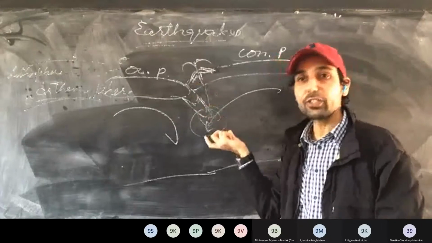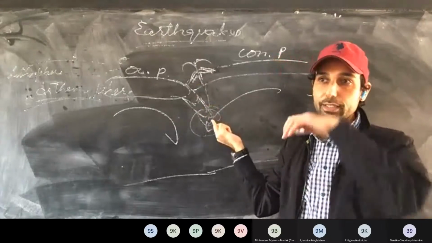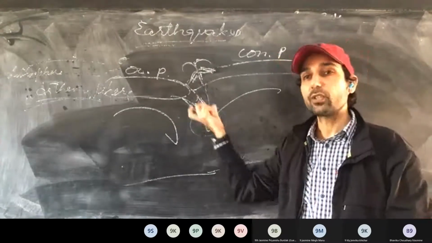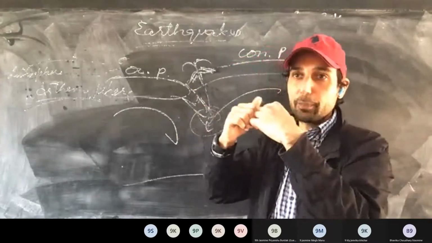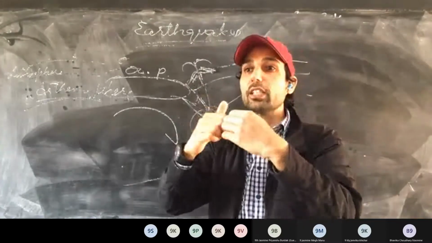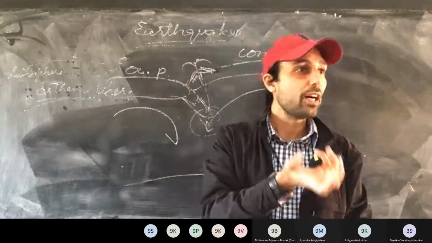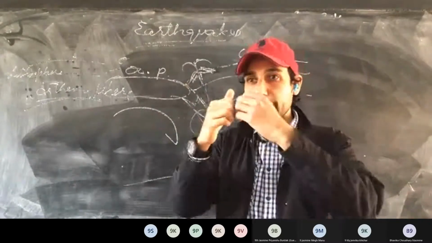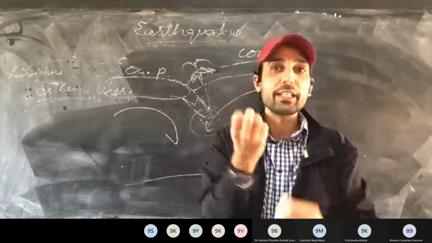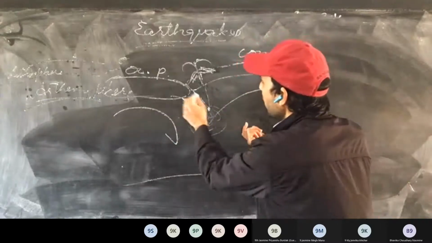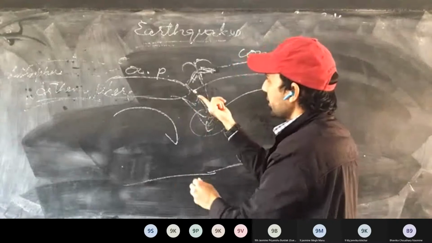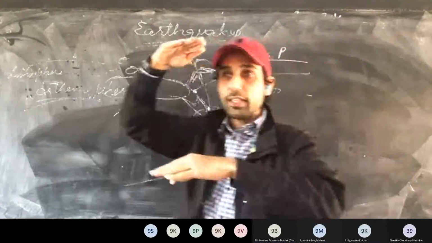This is clear. So this release of energy in the form of seismic waves is called an earthquake. Now see here, wherever this rupture has taken place, that is called the focus. Focus is the origin of the earthquake, where these rocks have ruptured and where these waves have been generated. It is below the earth.